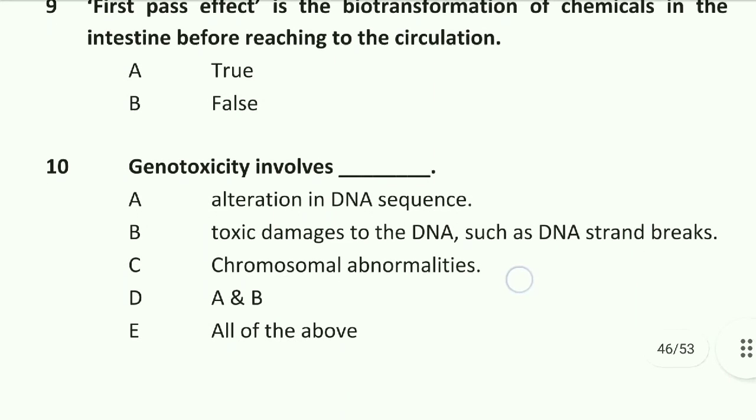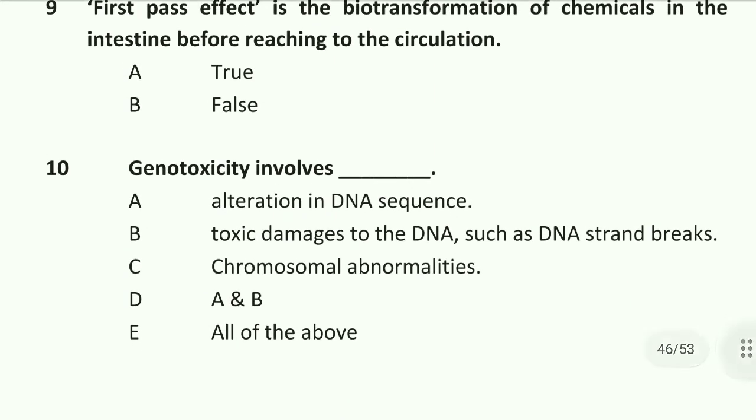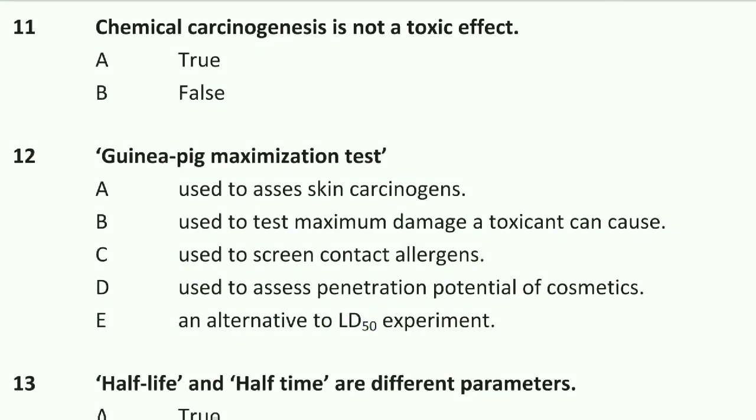Question number 10: genotoxicity involves alteration of DNA sequence, toxic damages to the DNA such as DNA strand break, chromosomal abnormalities. Option E is right, all of these. Next question: chemical carcinogenesis is not a toxic effect. It's a false statement. Option B is right.